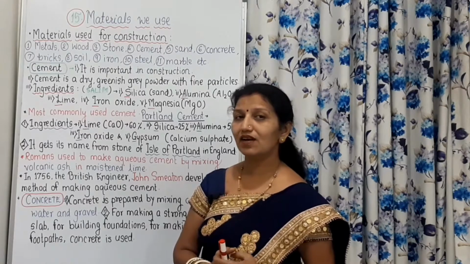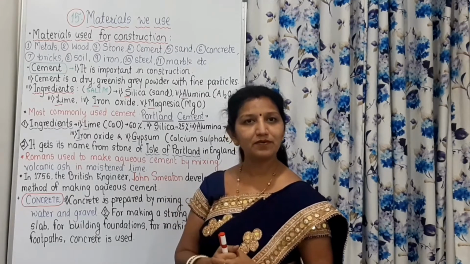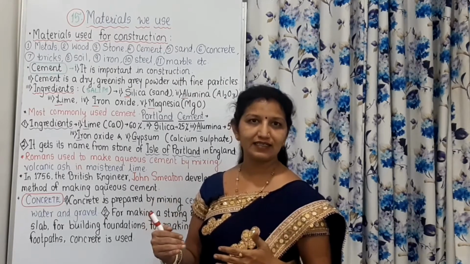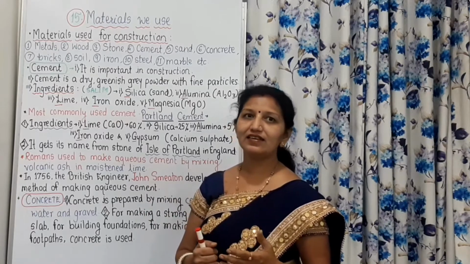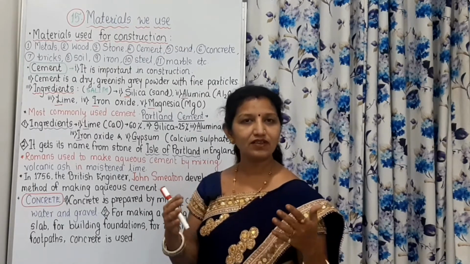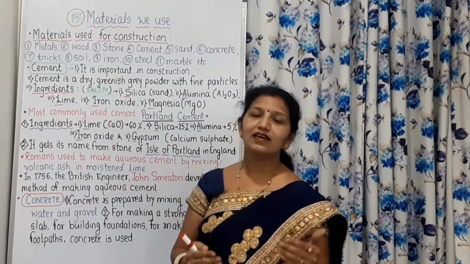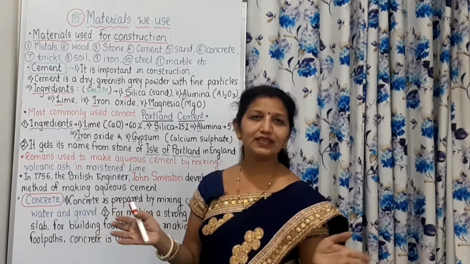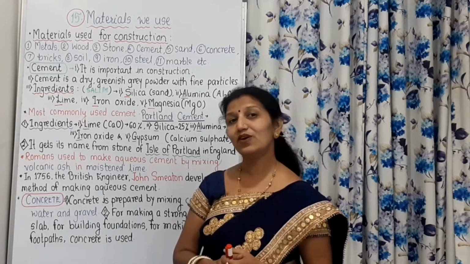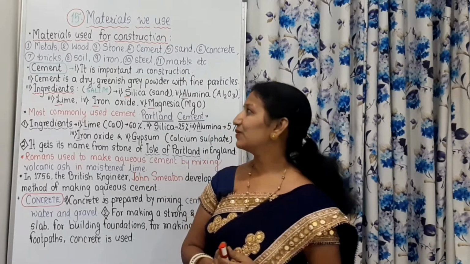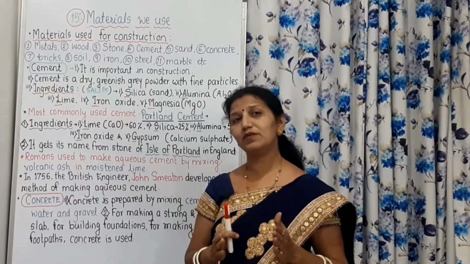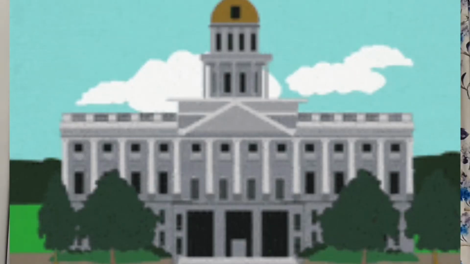But what will happen in the house that is made up of soil? Due to rain, it will have wetness in it, and there will be leakage. And the cottage will not withstand the rain, and if there is a storm at that time, it will be destroyed, and because of that, it is not that strong. So, cement concrete is used in construction, and it is very useful for building strong houses.